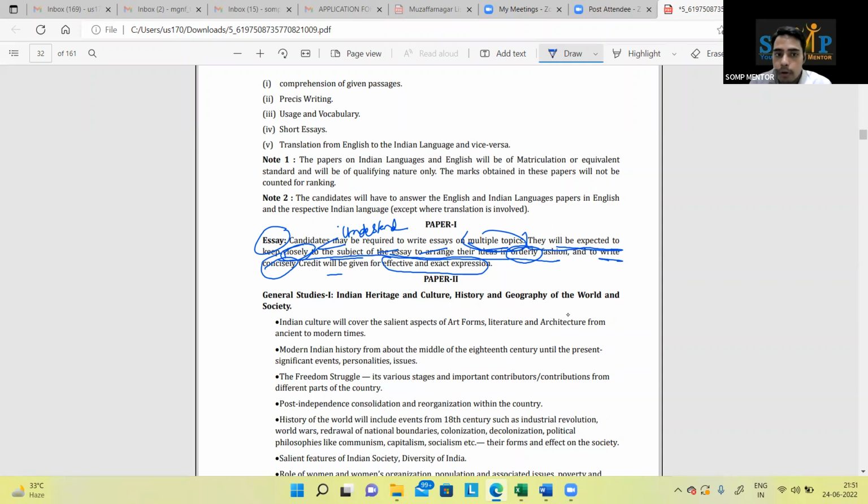Now, the most important thing: orderly. Orderly means that one thing should follow another. For example, I am discussing prelims, essay, then mains. Suppose I discuss optional paper, then prelims, then CSAT, then paper 3, paper 2. This is not an order. When your last thought is related to your next thought, this is the orderly fashion.